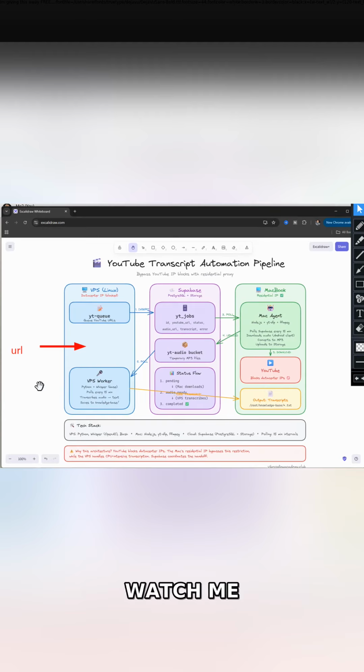So you're going to watch me do this live build, and we are going to create a public API, a registration page where the user has to register, put in their email address and their name, and a page to create their own API key, and then be able to use the API that I create with the API key to put any YouTube video through the system and get back a transcript. So that's going to be the process.